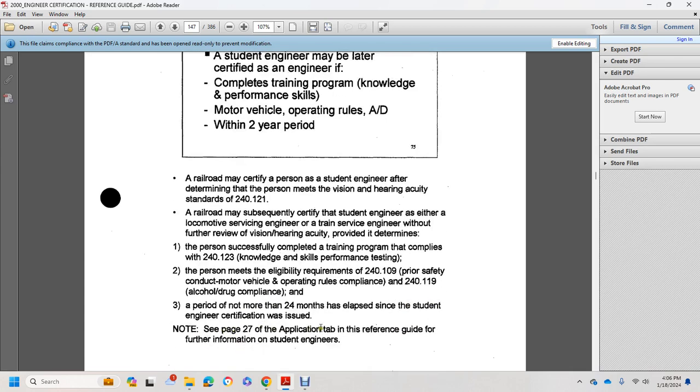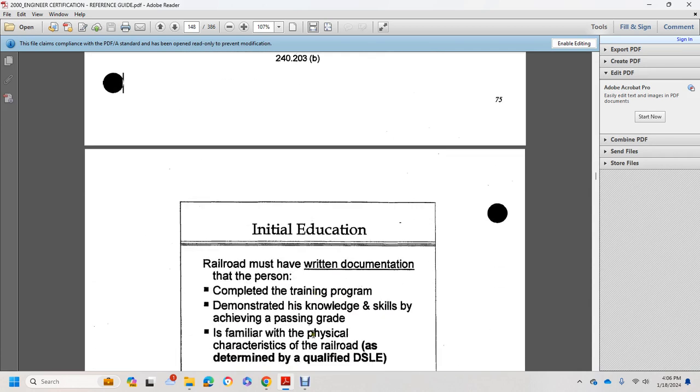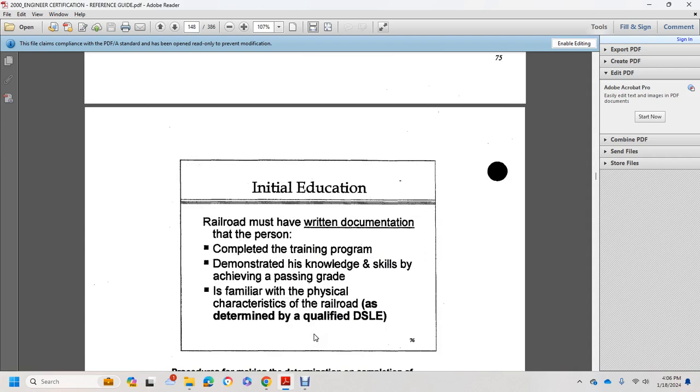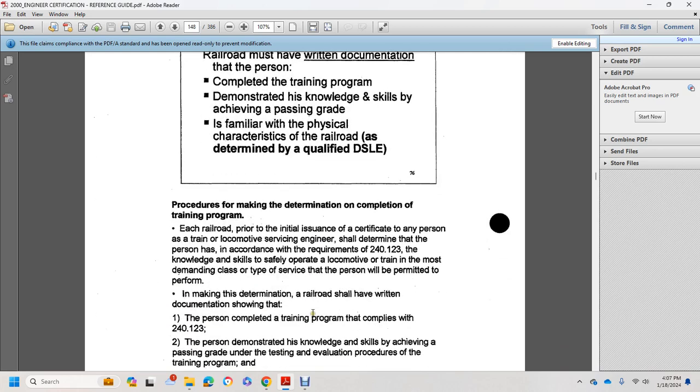Note: see page 27 of the application tab of the reference guide for further information on student engineers. Initial education: the railroad must have written documentation that the person completed the training program to demonstrate his knowledge and skills, achieved a passing grade, and is familiar with the physical characteristics of the railroad, as determined by the qualified designated supervisor locomotive engineer.